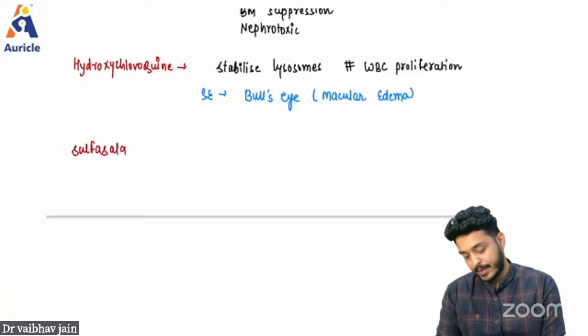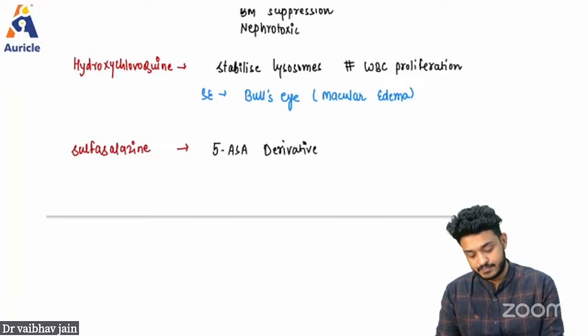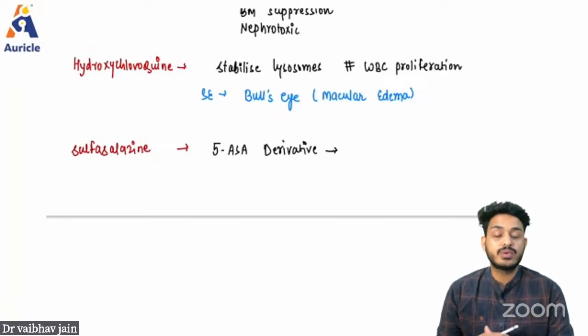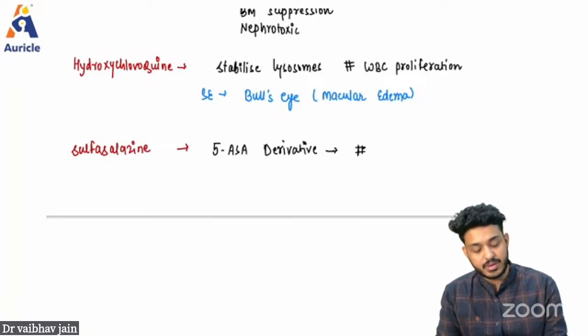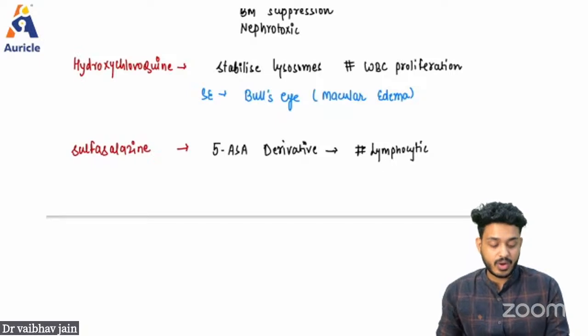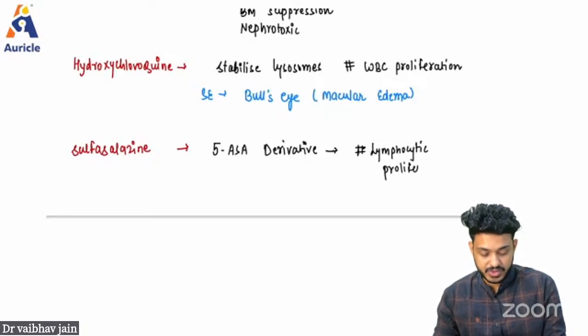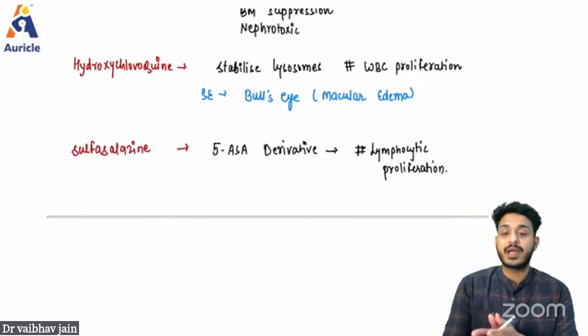Sulfasalazine. I've taught you this particular drug in the cases of ulcerative colitis also. This is a 5-amino salicylic acid derivative, a 5-ASA derivative. And remember, it is going to inhibit lymphocytic proliferation. If there will be less lymphocytes, there will be less inflammation, right? And this is the same mechanism it is going to utilize in the cases of ulcerative colitis.